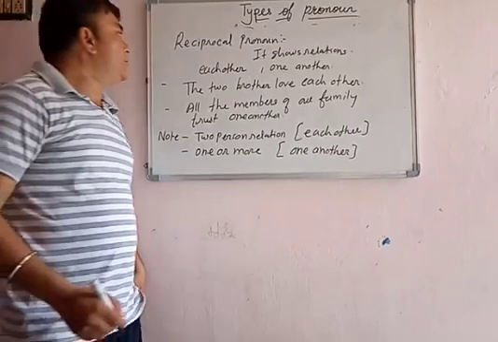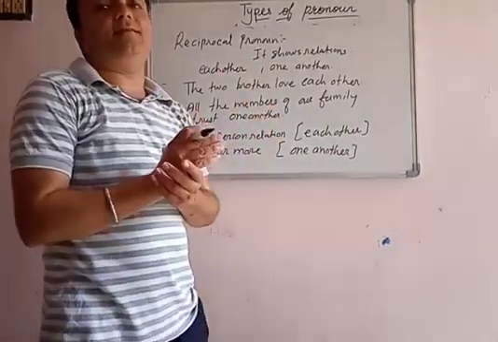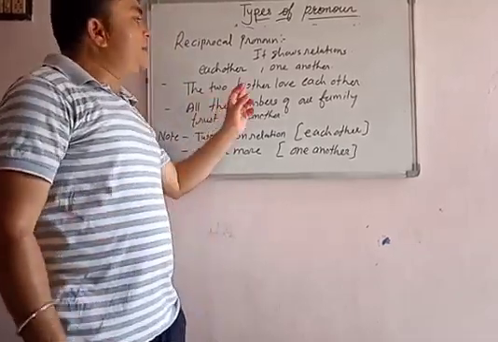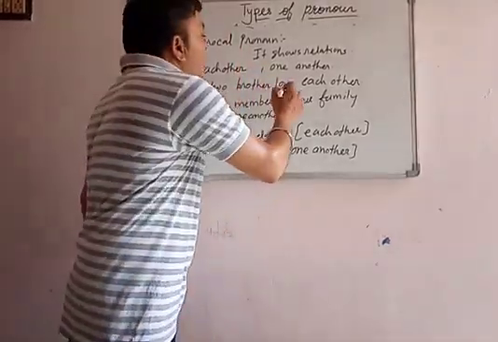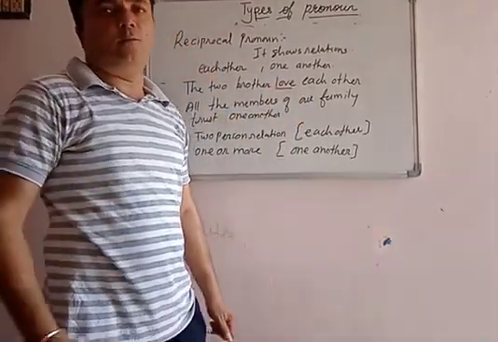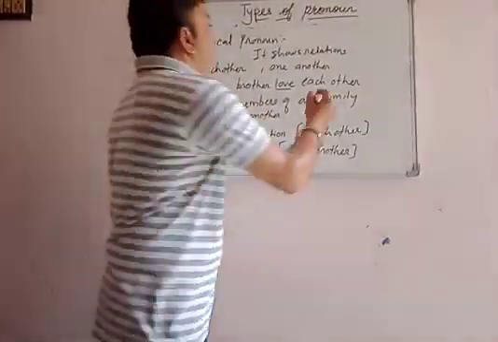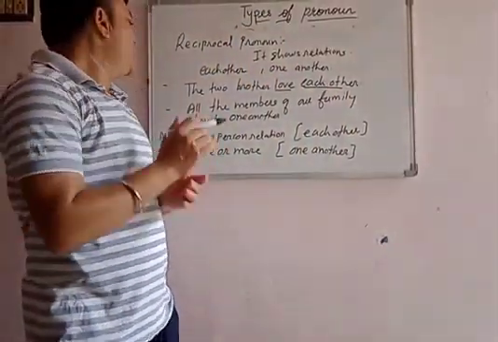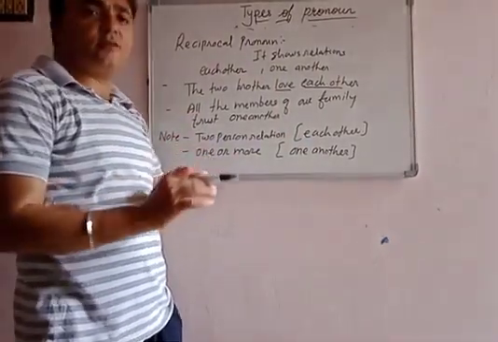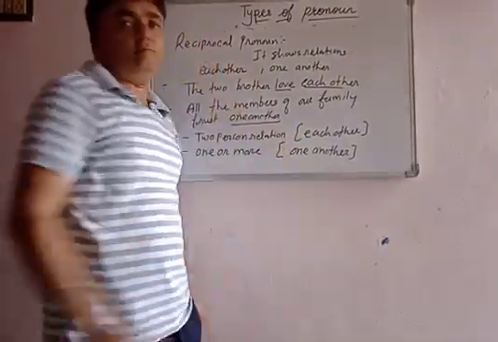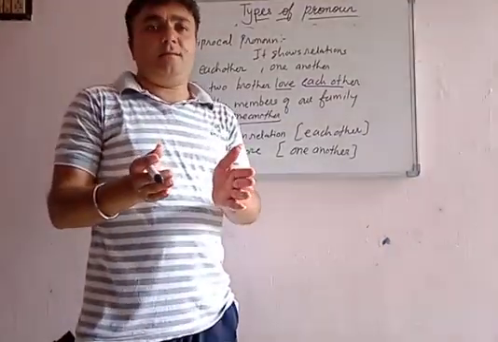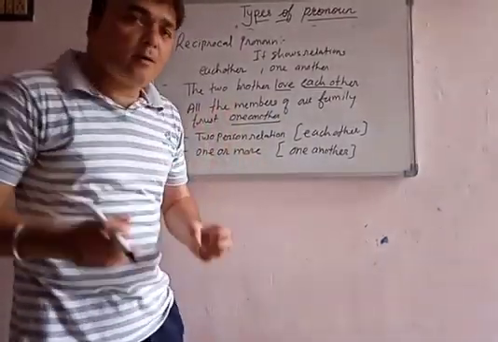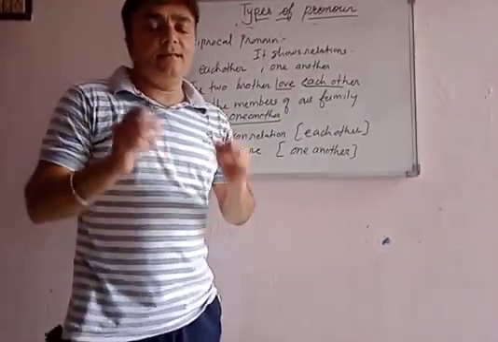Here, reciprocal pronoun. It shows relation with each other. Just like the two brothers love each other. There is love, a type of relation between two brothers, each other. Now comes one another. All the members of our family trust one another. एक दूसरे से, they are related. So we are using the reciprocal pronoun in this sense.